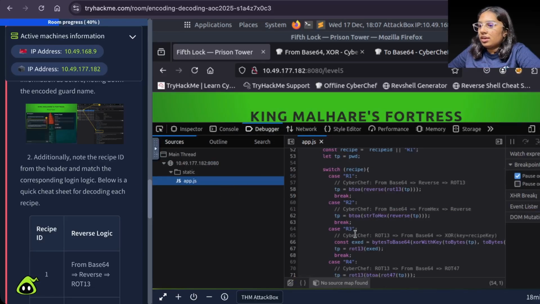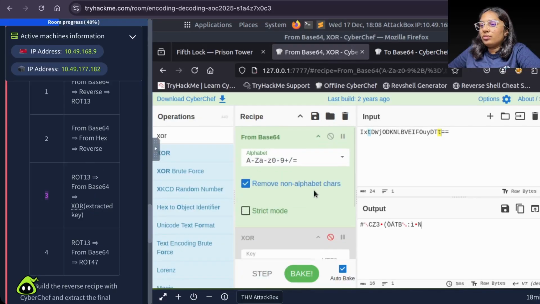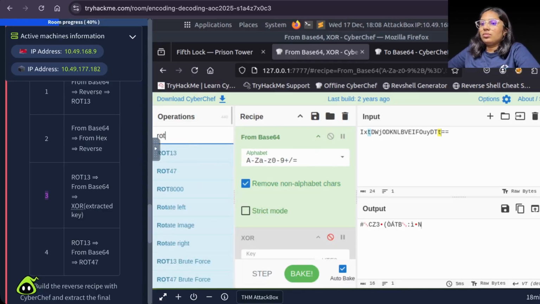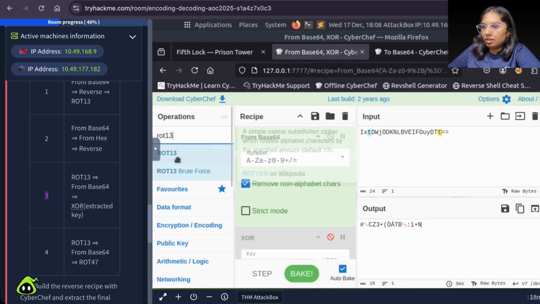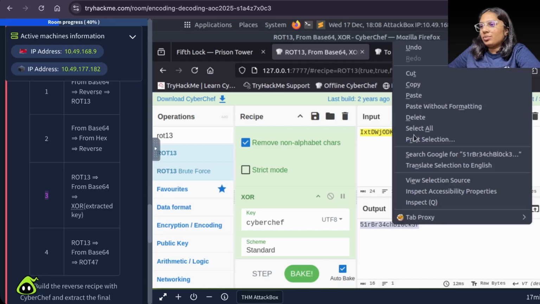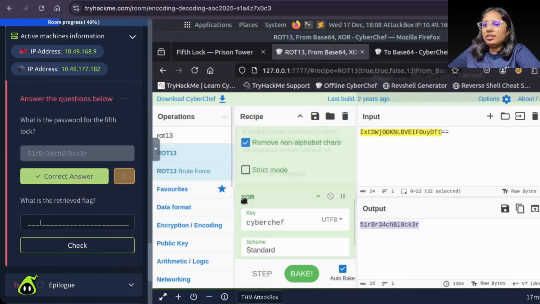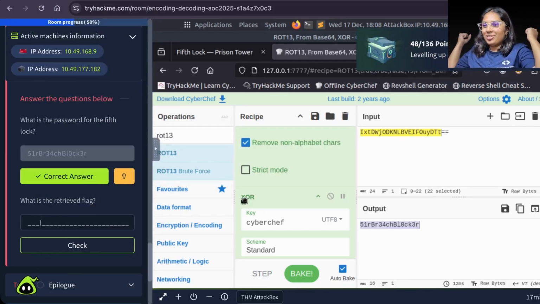And what does this say? R3 CyberChef rotate 1 3 from base 64, then XOR. We have to rotate 1 2 3. We have R3. So this is the flow we need to follow. Base 64, then XOR. So over here we need to say rotate 1 2 3. I think this is the password. What is the password? Let us check it. Yes, we cracked the final door as well.